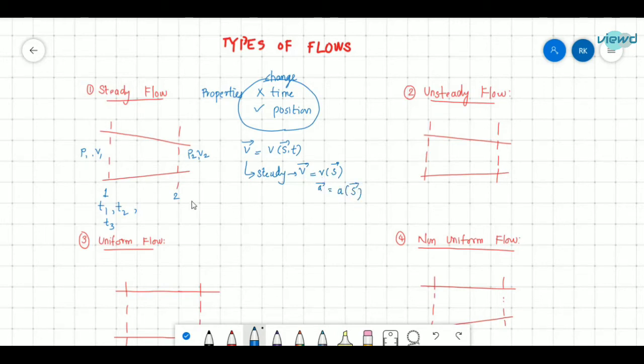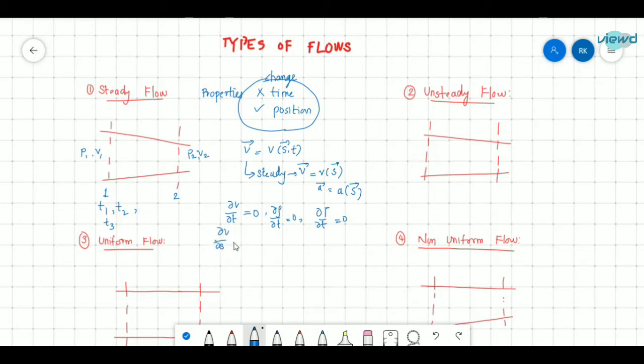So we can say that dou V by dou T is equal to 0. The change of a property with respect to time is 0, the change of density is 0, and the change of temperature with respect to time is 0. What if I compare with space coordinate or displacement?